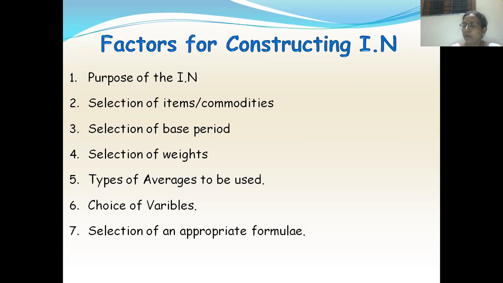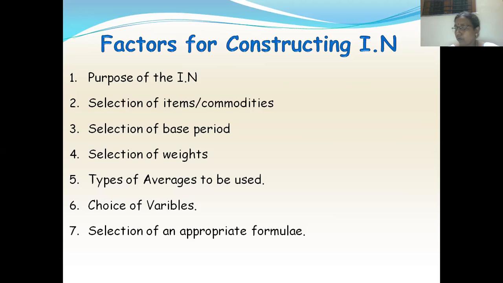So what are those two important points? First one is the base period must be a normal period. It means what? The base period should be free from all sorts of abnormalities or chance fluctuations like the economic depression or labor strikes or wars or floods or earthquakes. So that base period should be free from all these calamities. And the second one is the base period should not be too distant from the current period. So these are the 2 points we have to remember when selecting the base period.